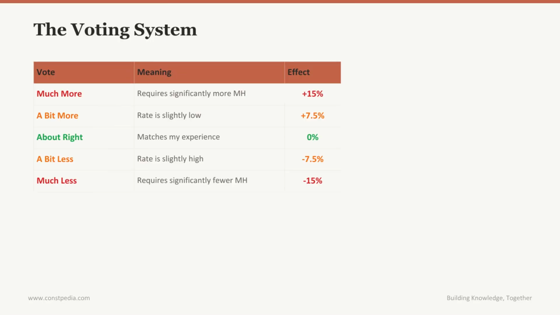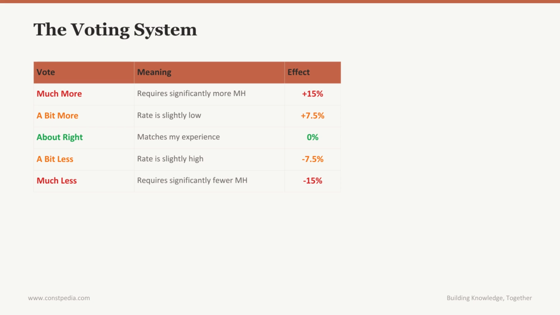So how does the calibration actually work? When a registered user views an activity rate, they can cast a vote expressing their professional opinion. There are 5 options. Much more means the activity requires significantly more man-hours than shown. This increases the rate by up to 15%. A bit more means slightly low, increases by up to 7.5%.